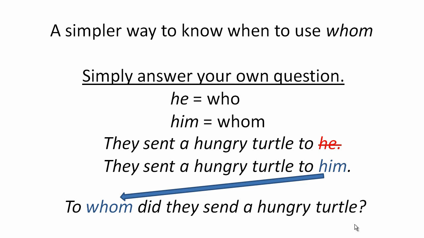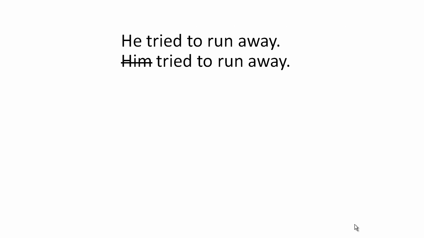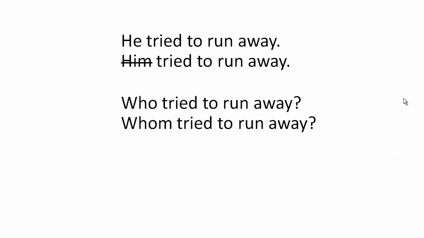Okay, so let's try one more exercise here then. We have two sentences. You know, the poor rock star, he saw a hungry turtle. The turtle's bigger than him, so it looks really scary. He tried to run away, right? Okay. Now, the correct sentence is, he tried to run away, right? Not him tried to run away. Okay, good. Then, what is the question? Is it number 1, who tried to run away?